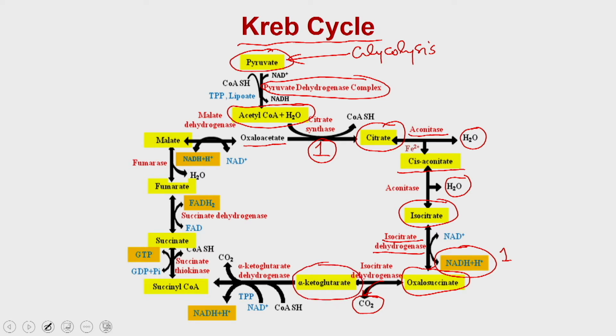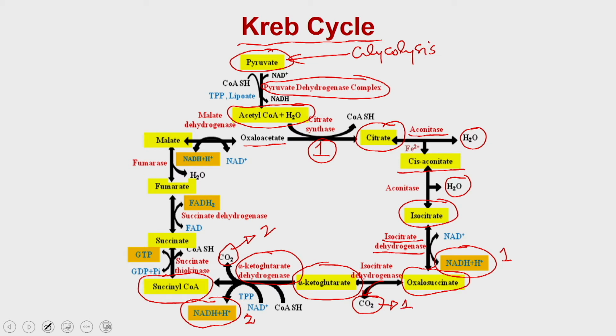Alpha ketoglutarate is converted into succinyl CoA, and one molecule of NADH is produced. This is the second NADH molecule, and the enzyme is alpha ketoglutarate dehydrogenase, and another molecule of carbon dioxide is released. So, this is the second molecule of carbon dioxide, and that was the first.